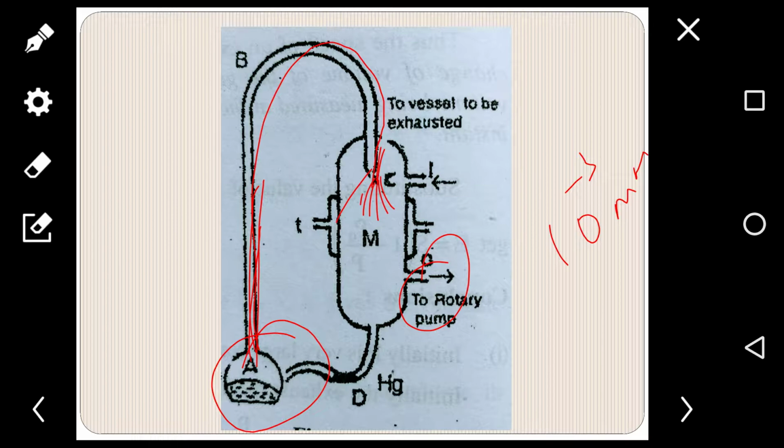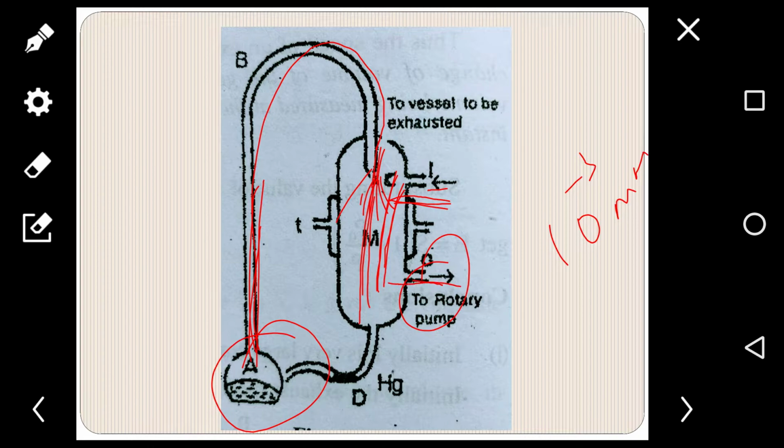At the point C the pressure is lowered and the air from the vessel to be exhausted diffuses into M. In M, the vapor carries the air molecules down along M. Due to the condensation of the mercury, the air molecules are pushed down and exhausted by the rotary oil pump.